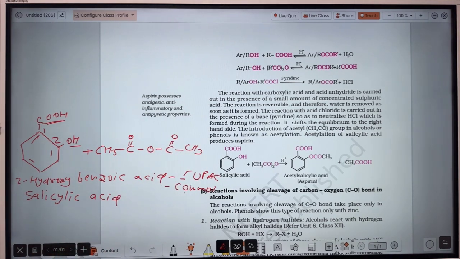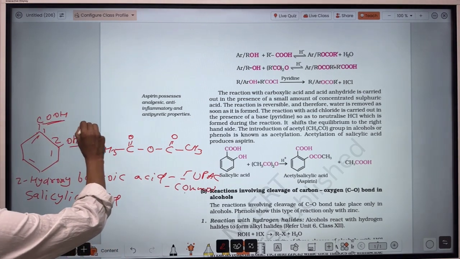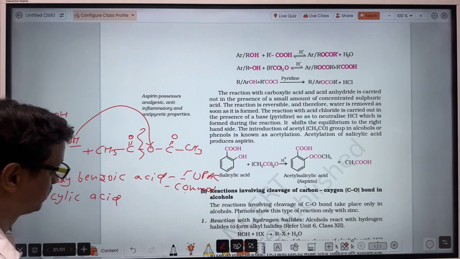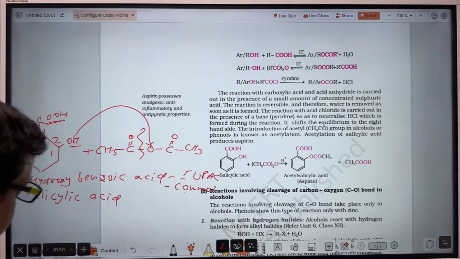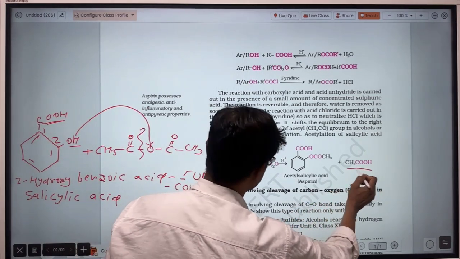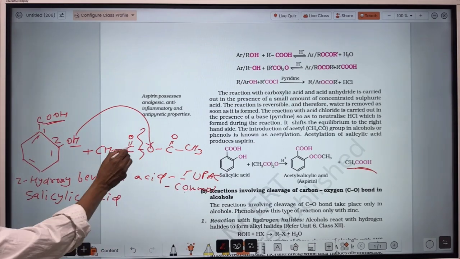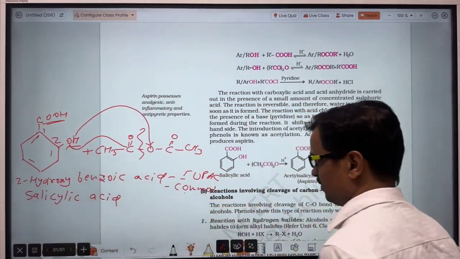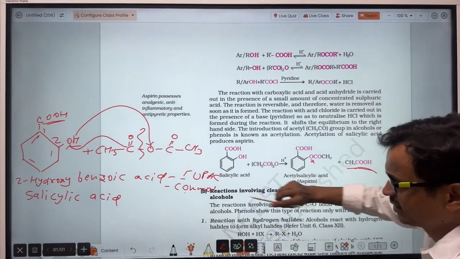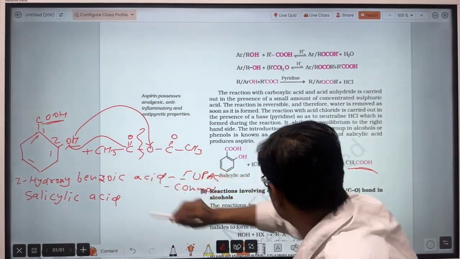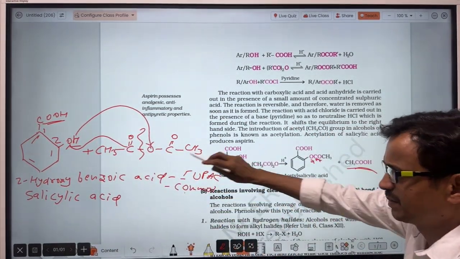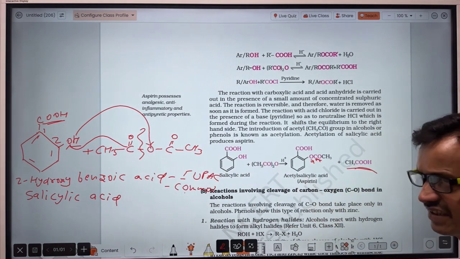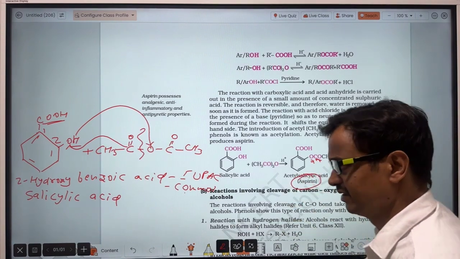Same, in this case, the hydrogen of the alcohol will combine to this oxygen, and the bond will dissociate from here. So that becomes ethanoic acid. And this acyl carbon atom will bond to this oxygen. So what happened here? There is oxygen attached to the benzene, and with that oxygen this acyl carbon atom will get bonded, and there will be CH3. So its name will be acetyl salicylic acid, which is called aspirin.